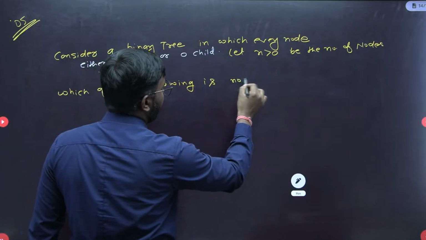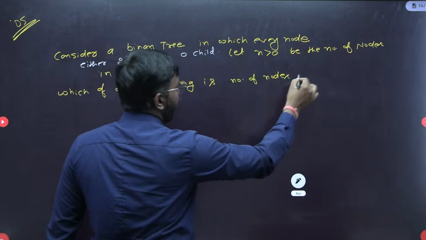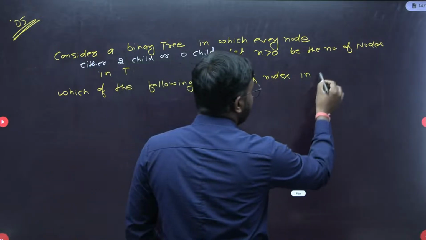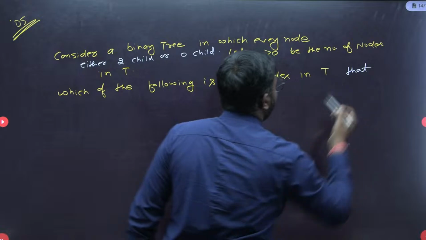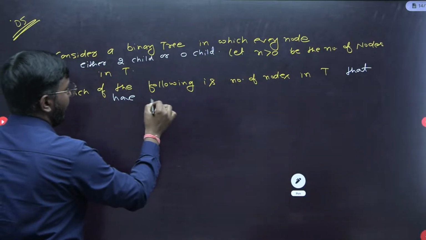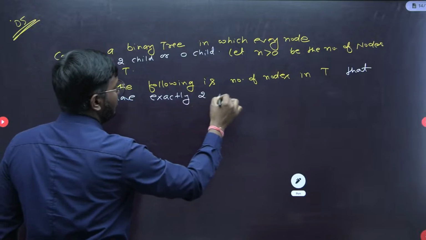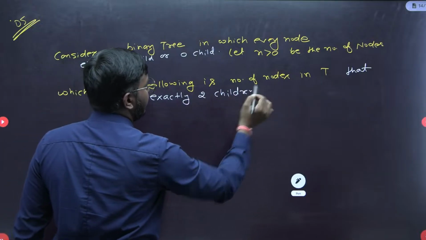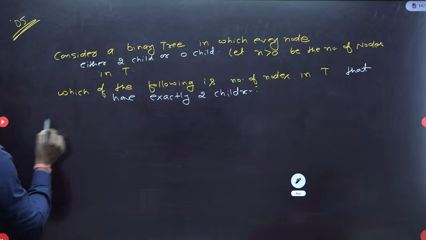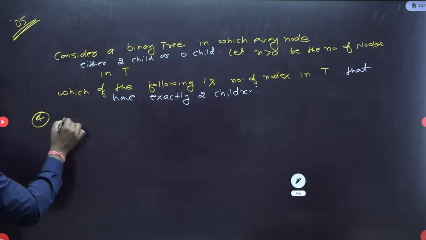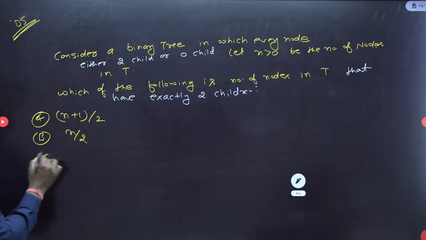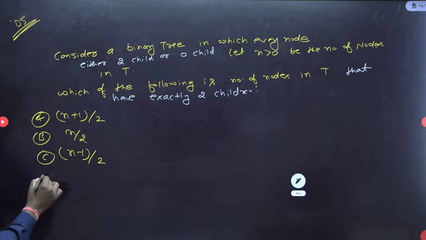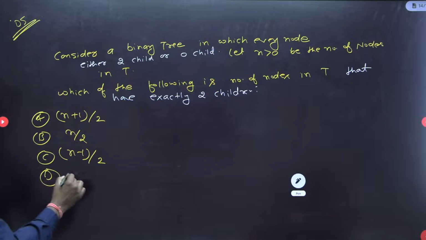the number of nodes in a tree T that have exactly 2 children. We have already discussed this problem in the classroom. The options given here are: A, n plus 1 by 2; B, n by 2; C, n minus 1 by 2; and D, n minus 2 by 2. Getting my point?